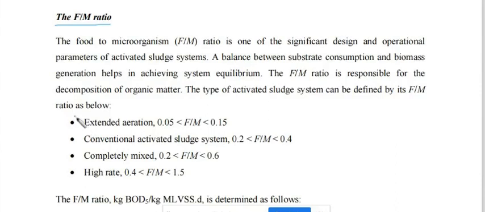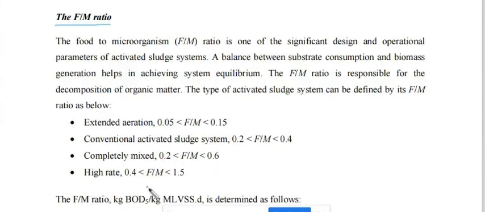And if you see here, some values are mentioned. If it is extended aeration, then the F by M ratio is maintained between 0.05 and 0.15. It means the F by M ratio is greater than 0.05 and less than 0.15. Similarly, in the conventional activated sludge process, they maintain the F by M ratio between 0.2 and 0.4. In a completely mixed activated sludge process, they maintain it greater than 0.2 and less than 0.6.